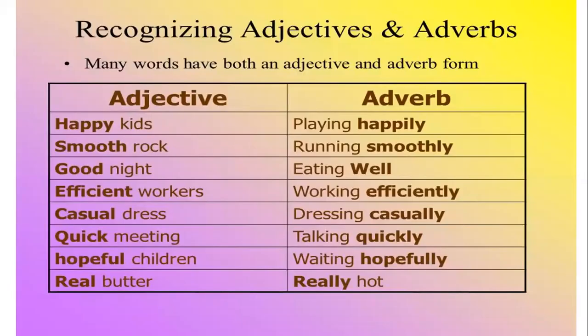If you look at this slide, adjectives first. In the first column, we have mentioned adjectives: happy kids, smooth rock, good night, efficient workers, casual dress, quick meeting, hopeful children, real butter. The part which is highlighted is basically the adjective, and the next part which is not highlighted, like kids, rock, night, workers, dress, these are all nouns. So an adjective generally comes before a noun.